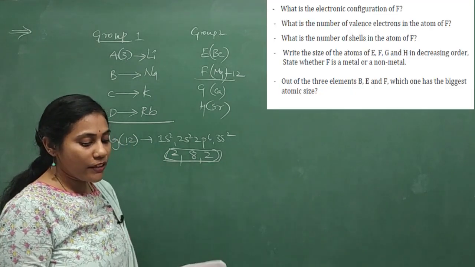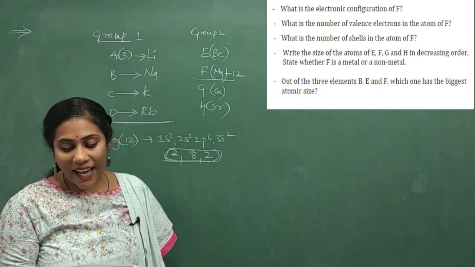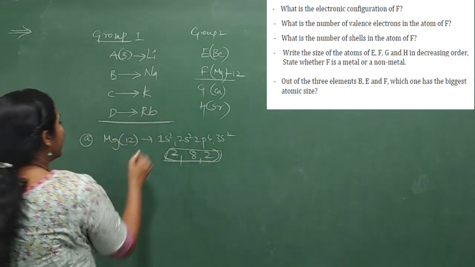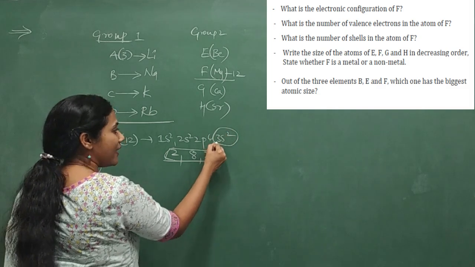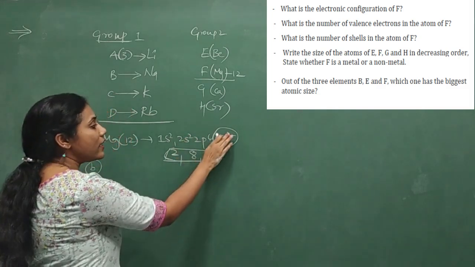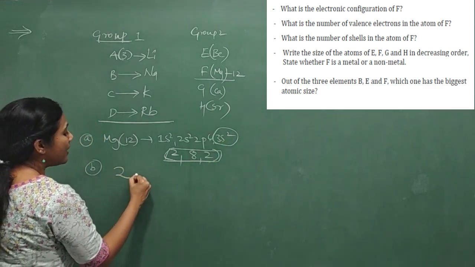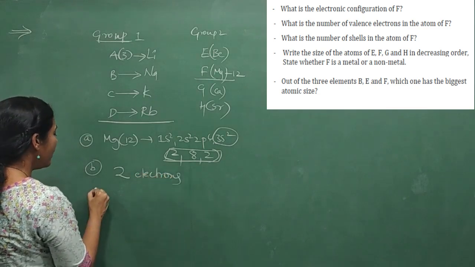Fine. Next question. What is the number of valence electrons in the atom of F? So F is again our magnesium. So how many valence electrons are there? Just see the last shell, that is the third shell. How many electrons are there? 2 are there. So definitely number of valence electrons is 2. 2 valence electrons. Right? Okay.